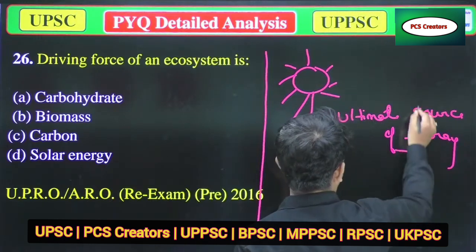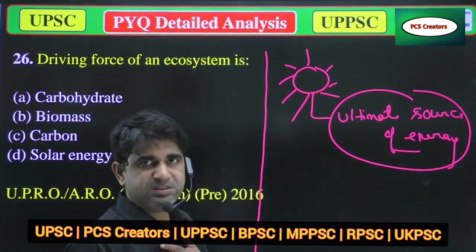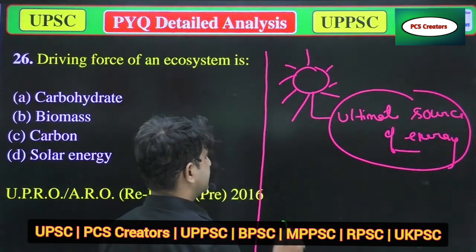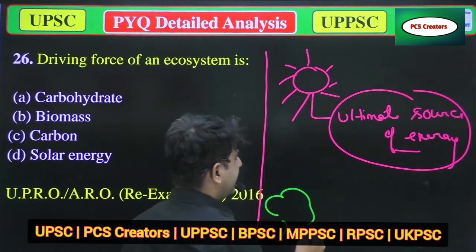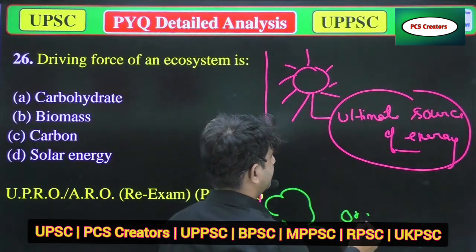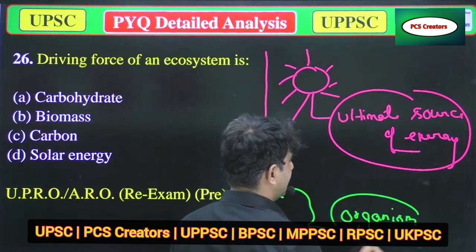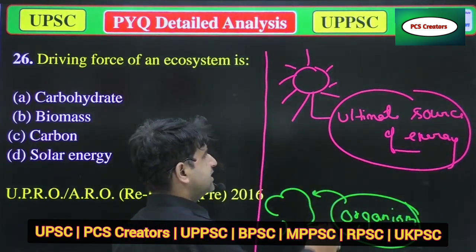The Sun is the ultimate source of energy, because human beings depend on plants for our food, and various organisms on this earth directly or indirectly depend on plants for their food.